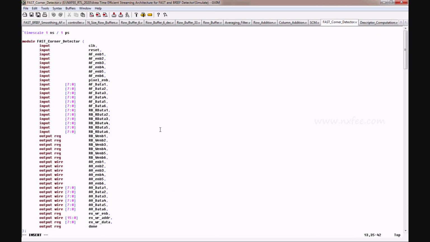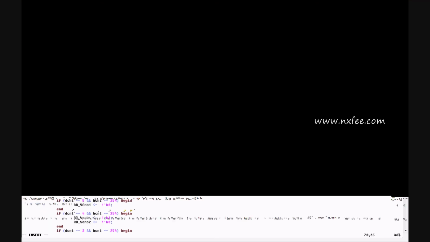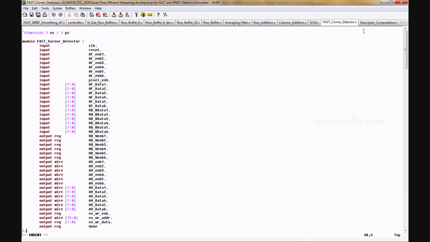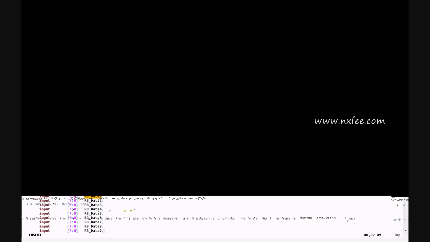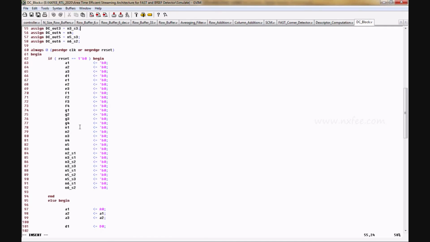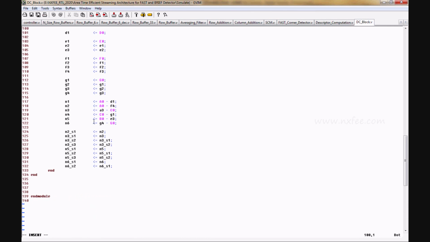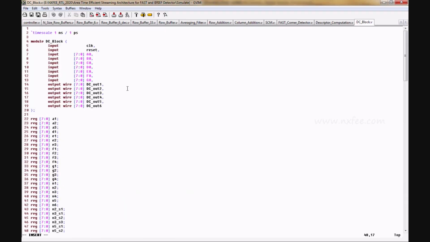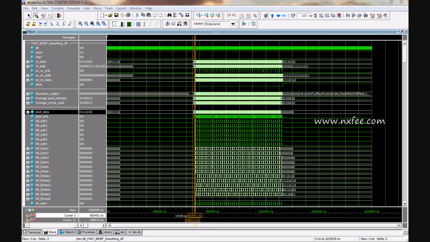So this is the FAST corner detector. Here we use the score and the dot score unit for the image smoothing operation, and this is the descriptor computation, and this is the DC block. So this is the proposed DC block operation. As per the architecture, we designed this code, and we ran a simulation. So this is the ModelSim software simulation output.